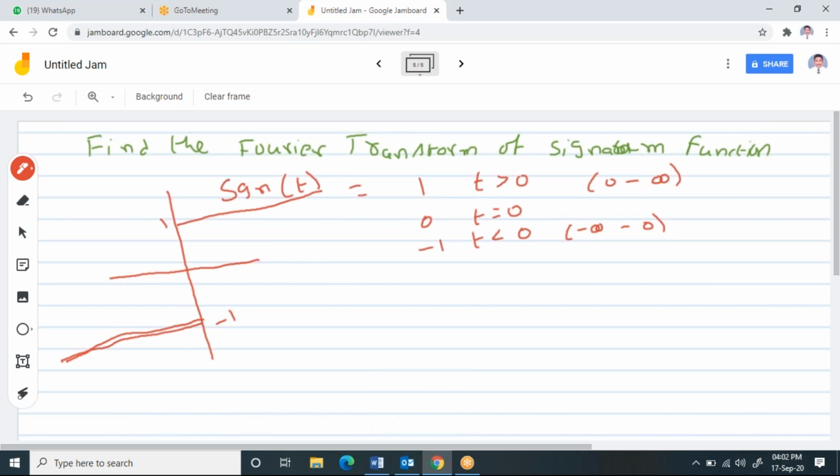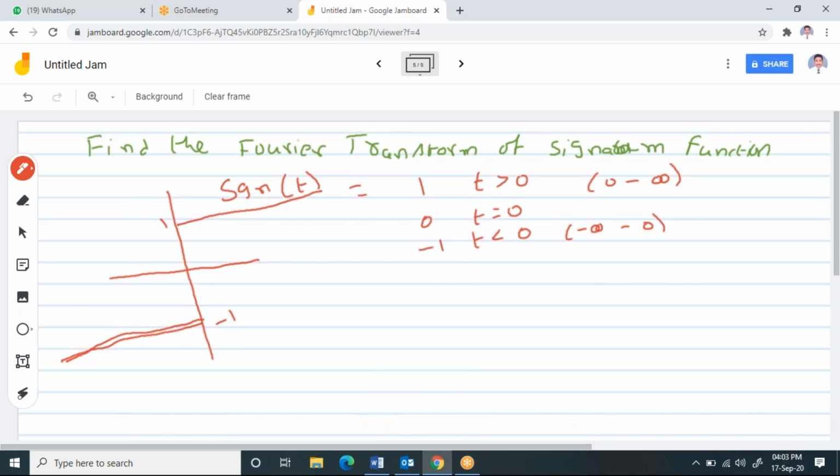Now, if I ask you to find the Fourier transform for this, again the same problem will happen. Now let us see what will happen if we consider the signum function. Again, when you apply this condition and check the limits 0 to infinity and -infinity to 0, this signum function becomes non-convergent. I'll show you why it is non-convergent.